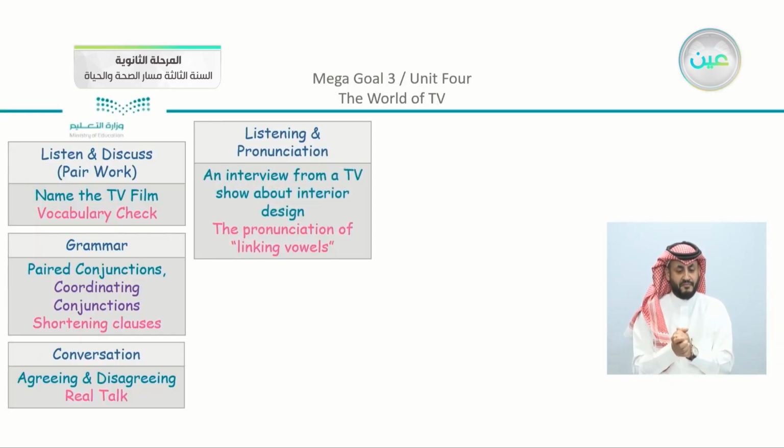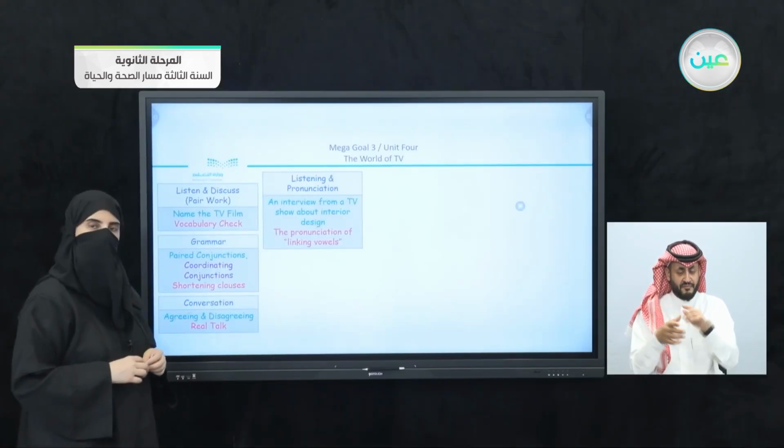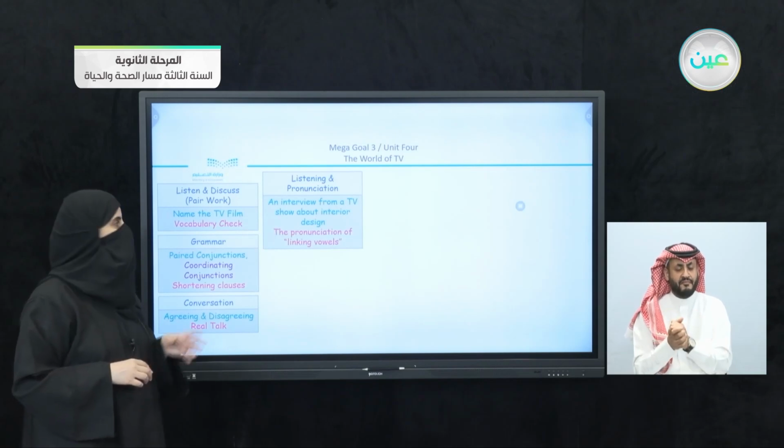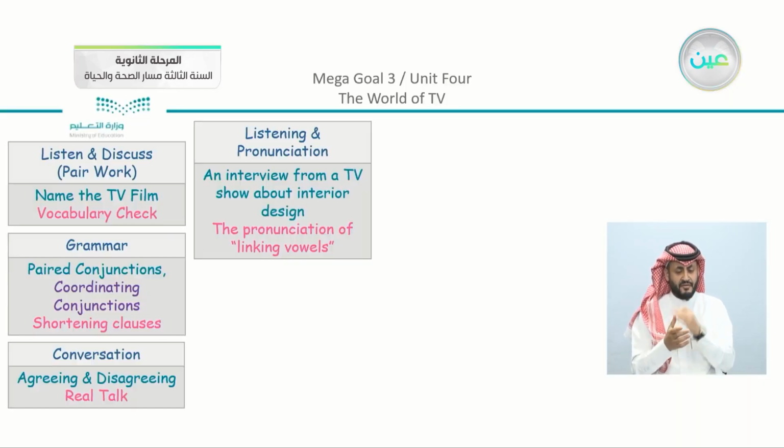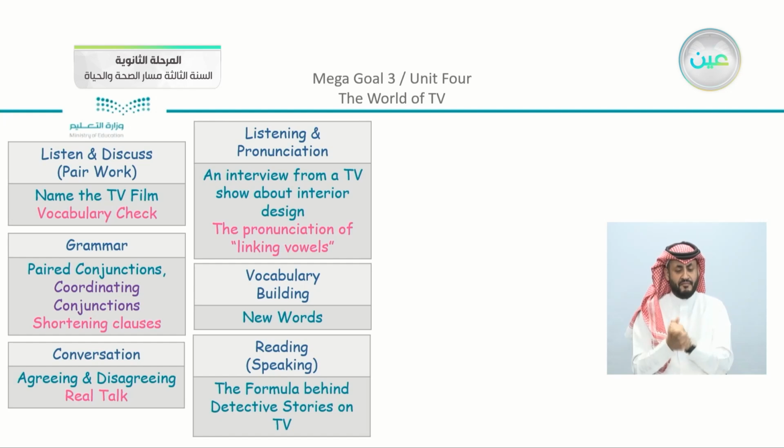The listening that we had and pronunciation was an interview from a TV show about interior design, if you recall. And we had the pronunciation part about linking vowels. We studied also new vocabulary and the vocabulary building. We had the reading, which was about the formula behind detective stories on TV.